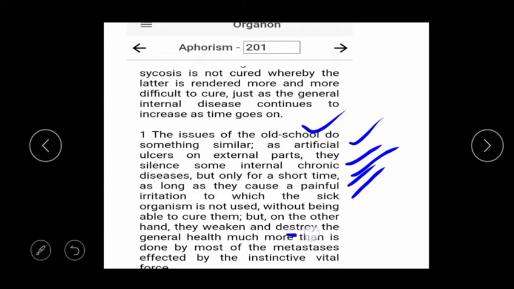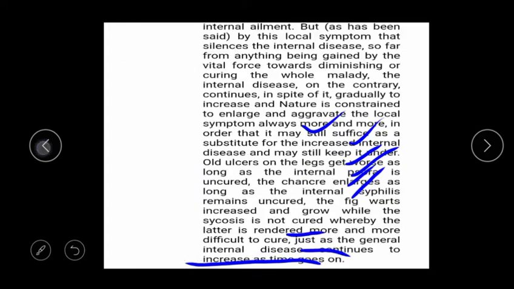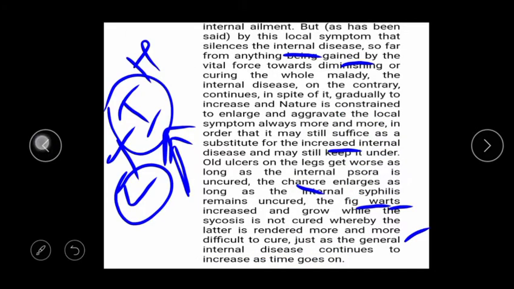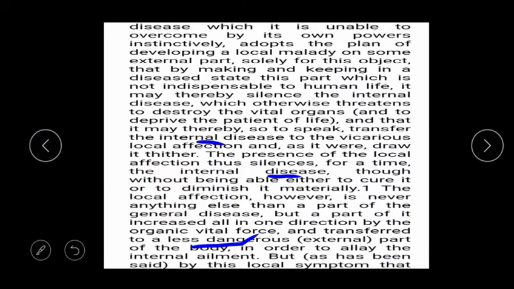But on the other hand, they weaken and destroy the general health more and more by metastasis of the affected part by the instinctive vital force. So the instinctive vital force, without curing, undergoes more and more weakening. So this is all about local maladies. Here he says that as long as the local manifestation persists, the cure never happens.